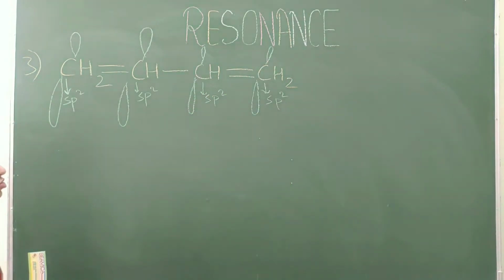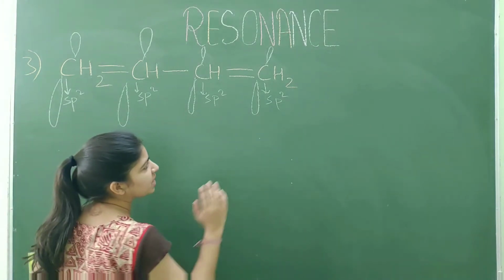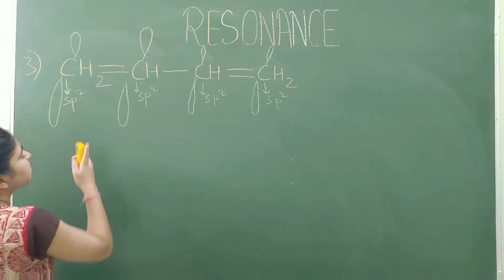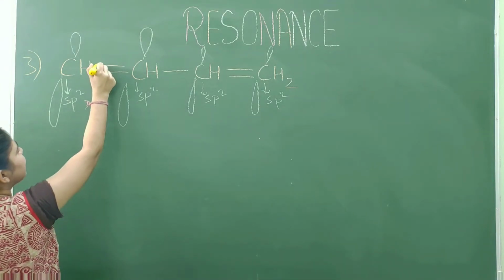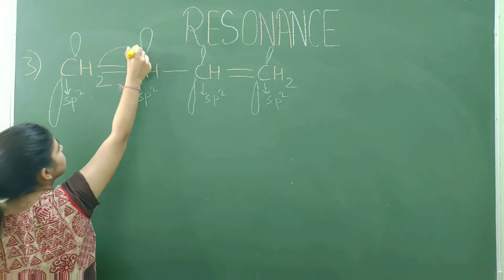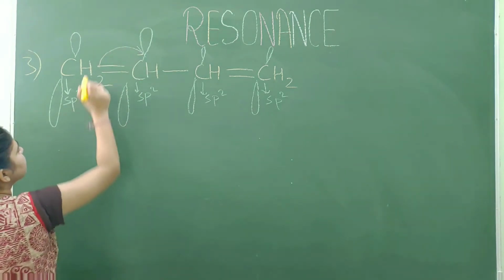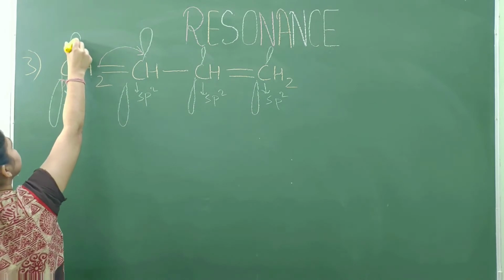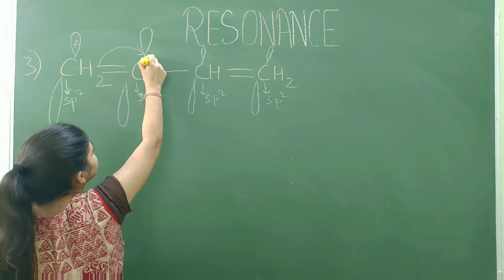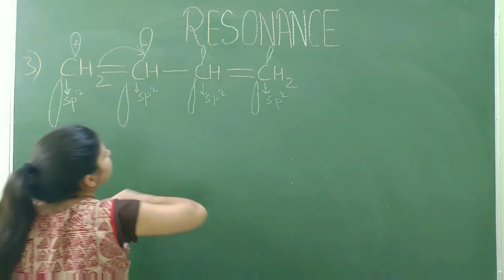Now we can start resonance either from this side or from that side. So let us start resonance from this side. The pi electron of this carbon will move here. So this carbon gets positive charge and this carbon gets negative charge.